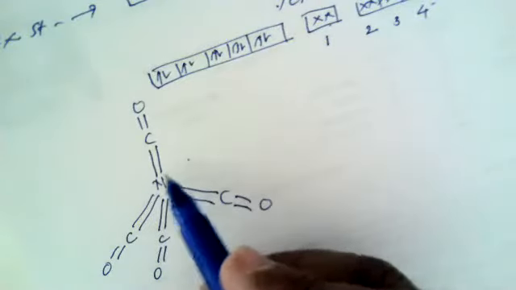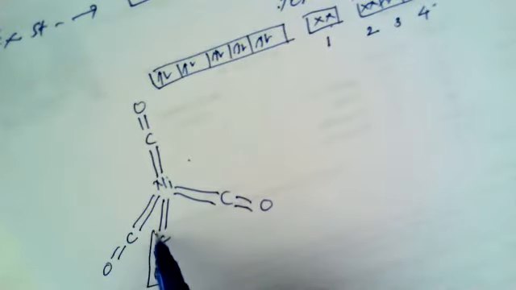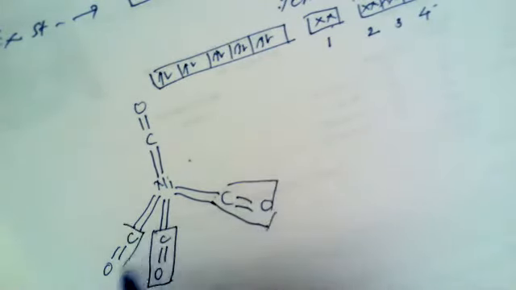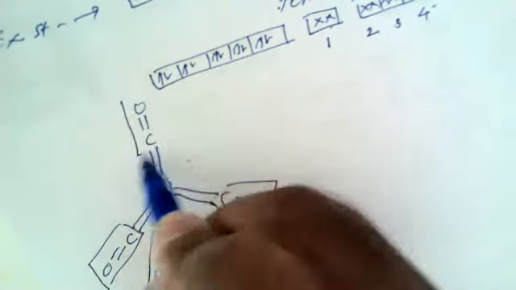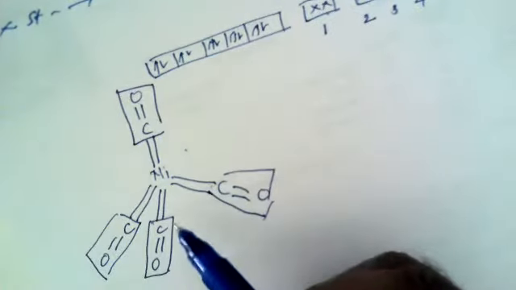So this is a tetrahedral geometry where these 4 carbonyl groups are present. This is the first carbonyl, the second carbonyl, the third carbonyl, and the fourth carbonyl. So this is Ni(CO)4, that is tetracarbonyl nickel.